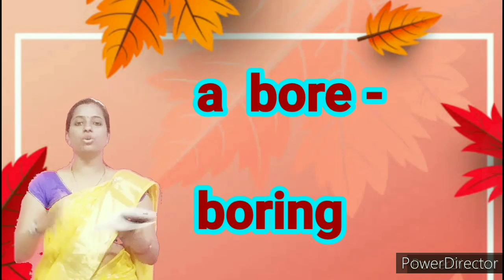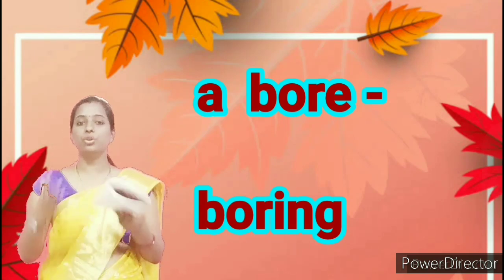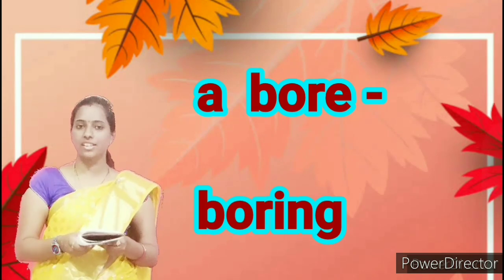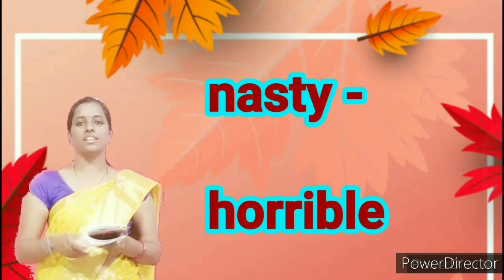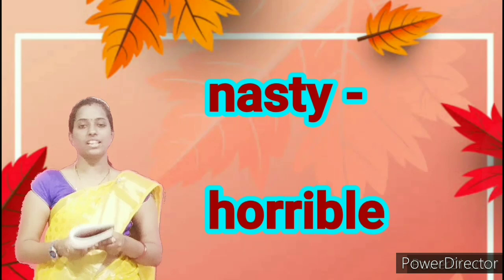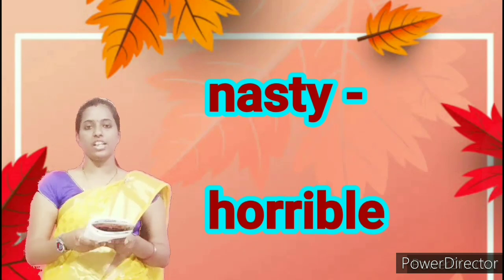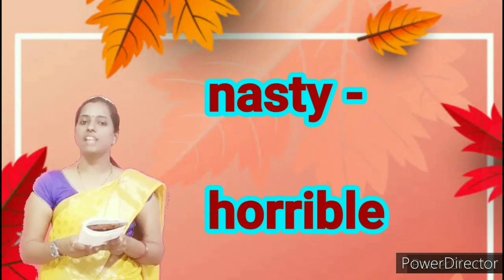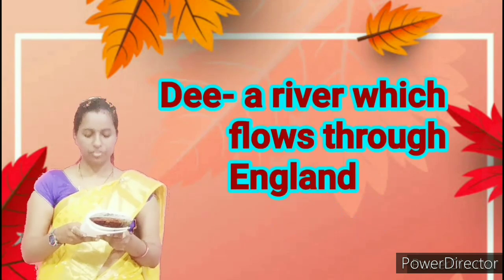Next. A bore. Bore means boring. B-O-R-E. Bore. Bore means boring. The duck was bored in the pond. Alright? Next. Nasty. Nasty means here, horrible. Alright? It means horrible. See the spelling of nasty, children? N-A-S-T-Y. Nasty.